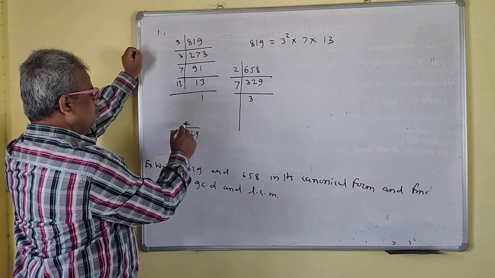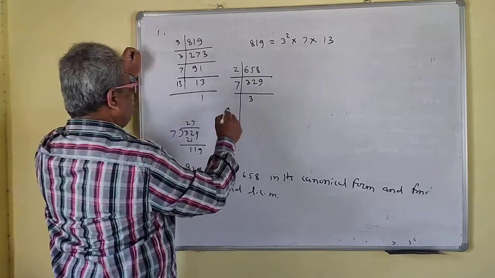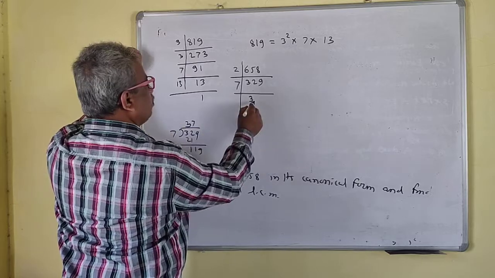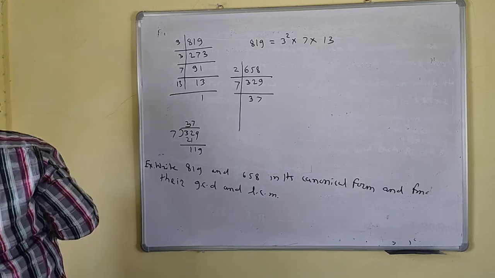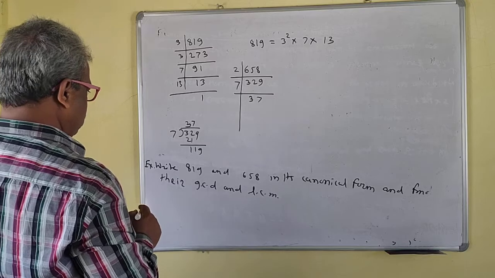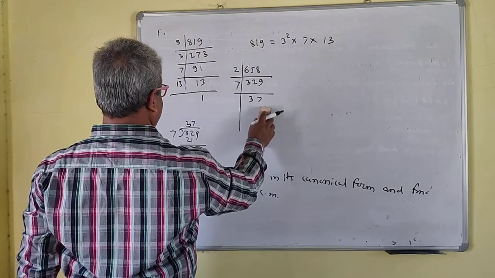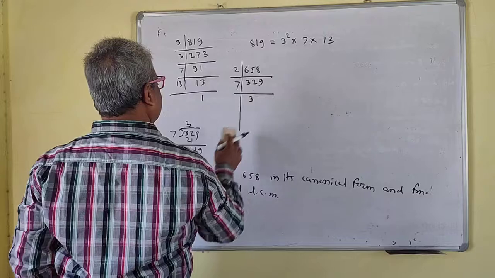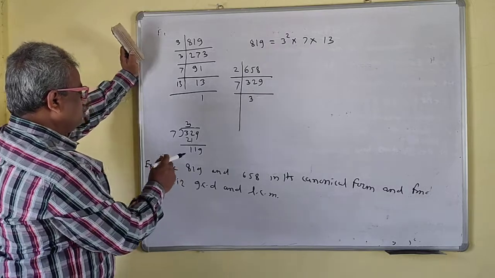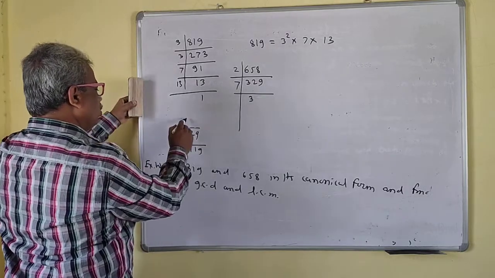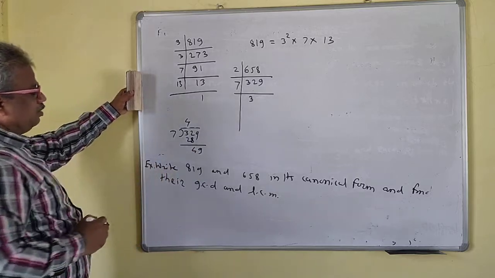You have to divide by this. So 7 times 4 is 28, then 49. Okay, the remainder should be 0 now.